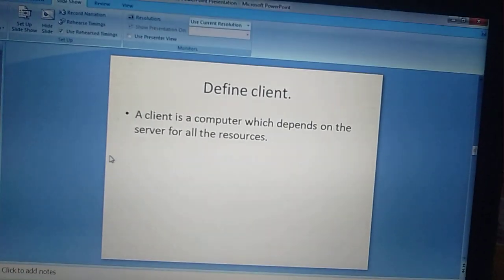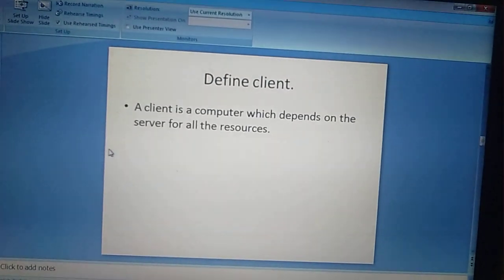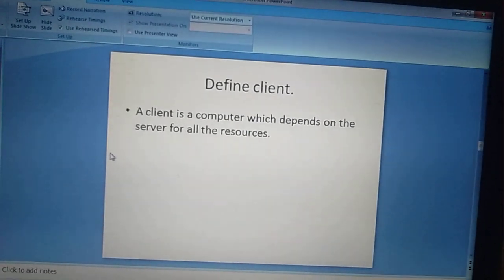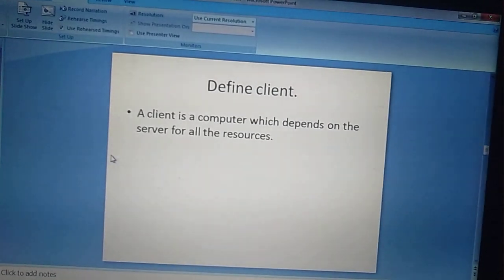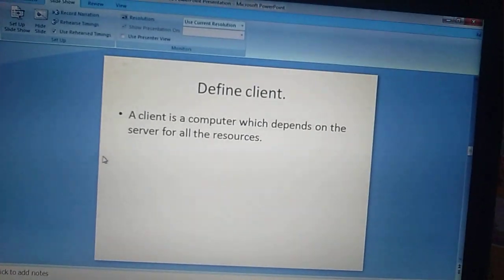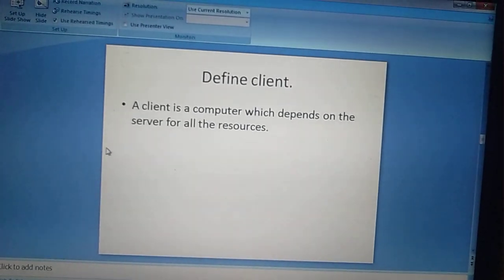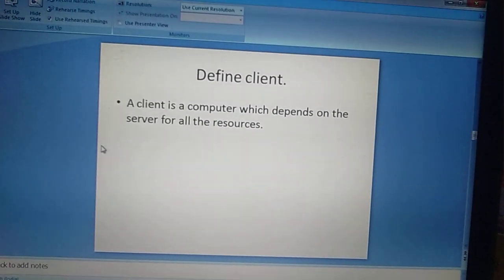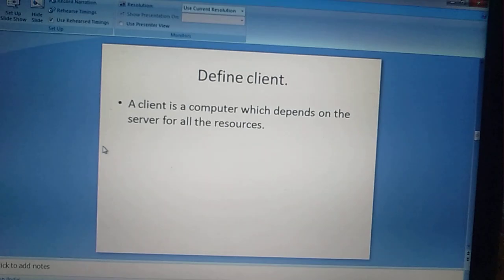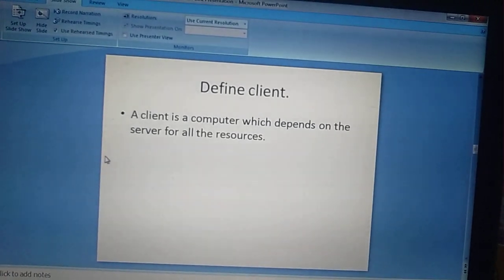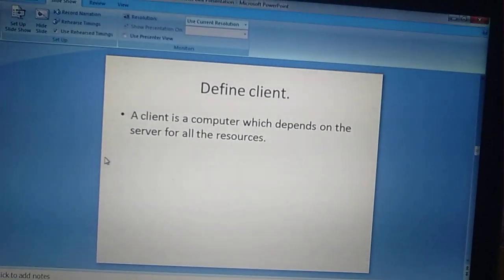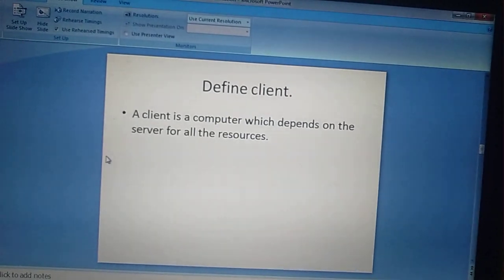Next, what is client? A client is a computer which depends on the server for all the resources. Means our computer is a client and internet is a server. So our computer is always dependent on the internet, that is Google or any search engine for the information. We don't have the information.